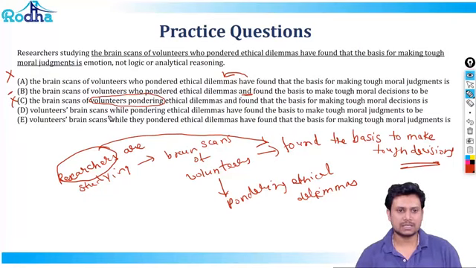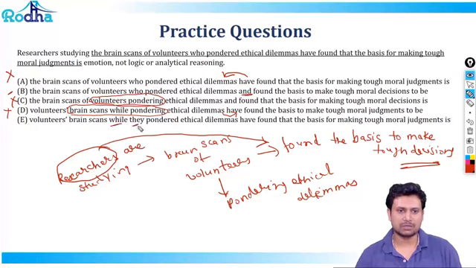Volunteers' brain scans, the researchers studying volunteers' brain scans while pondering. It's the same problem. The brain scans are being researched while pondering. So that's not very clear. Have found. Again, it seems that the dilemmas have found. So that's gone. The same problem exists here. Volunteer brain scans while they pondered.